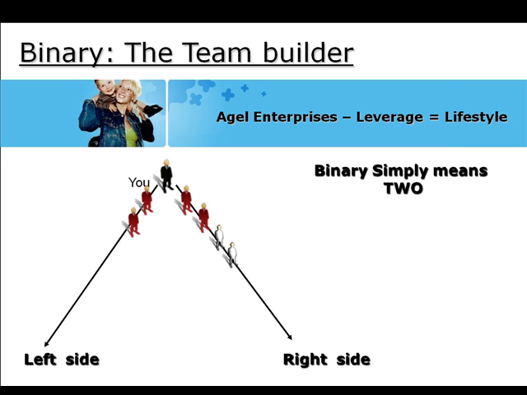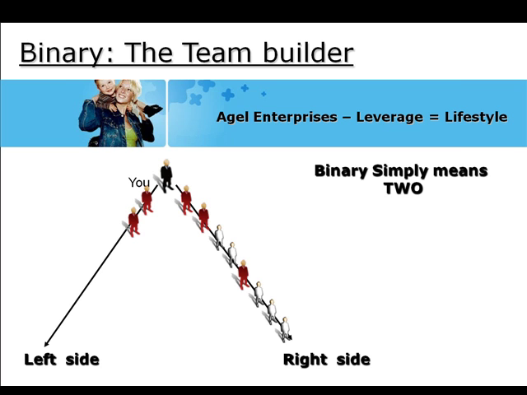So your fifth person that you've introduced can either go on your left side or your right side. For this demonstration, we'll put your left person right here on the right side of your business. Now this is actually quite significant and quite exciting because the four people between you and that person do not know this person, and he can go on to build a huge Agile business, and those four individuals can profit share in all of his efforts. So he's got a right side and a left side to his business. He places a person on the right side, who then in turn places another person on the right and another.